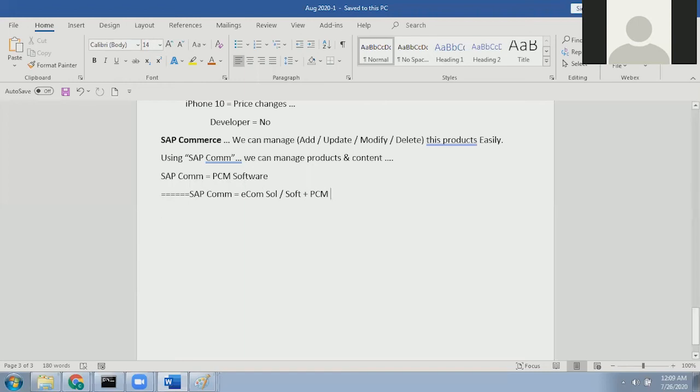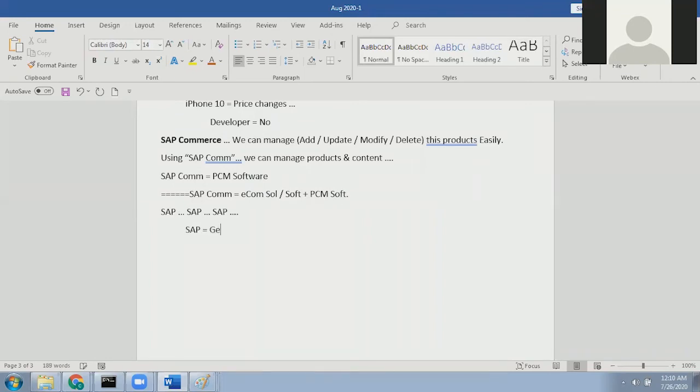Please start using the word SAP properly. I know lots of people say SAP FICO consultant, SAP ABAP consultant, but don't use it that way.